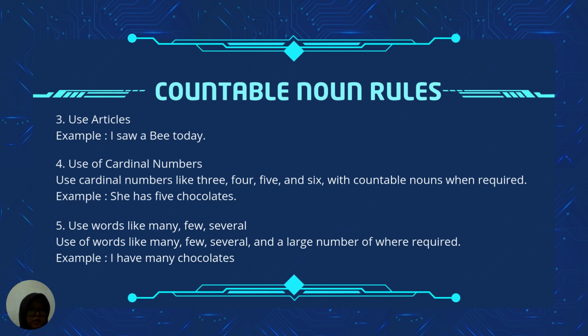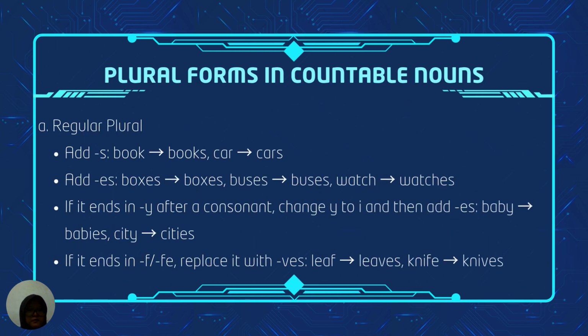Fourth, use of cardinal numbers. Cardinal numbers like 3, 4, 5, and 6 are used with countable nouns when required. Example, she has 5 chocolates. Fifth is use words like many, few, several. Example, I have many chocolates.